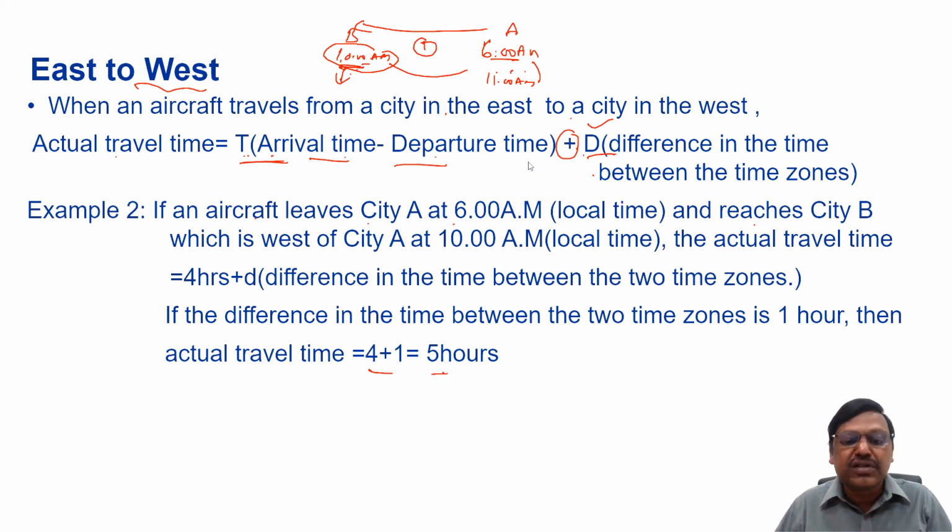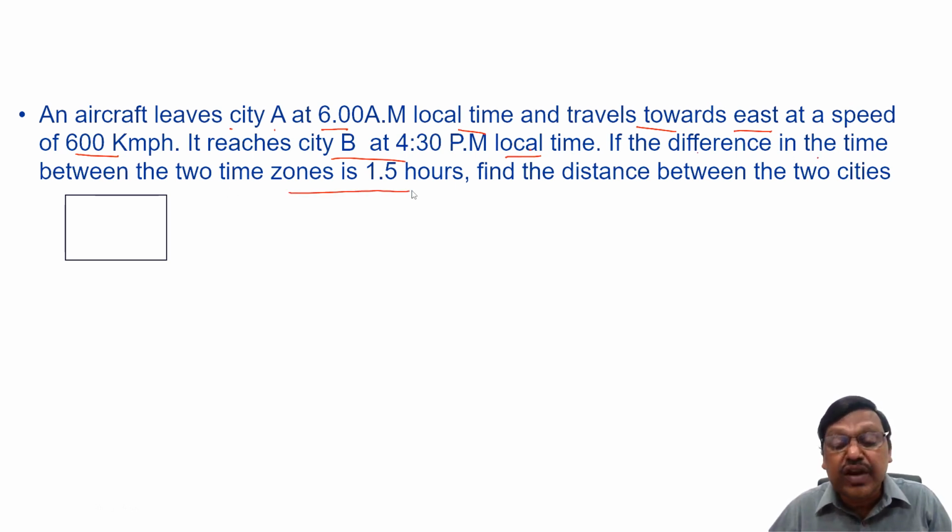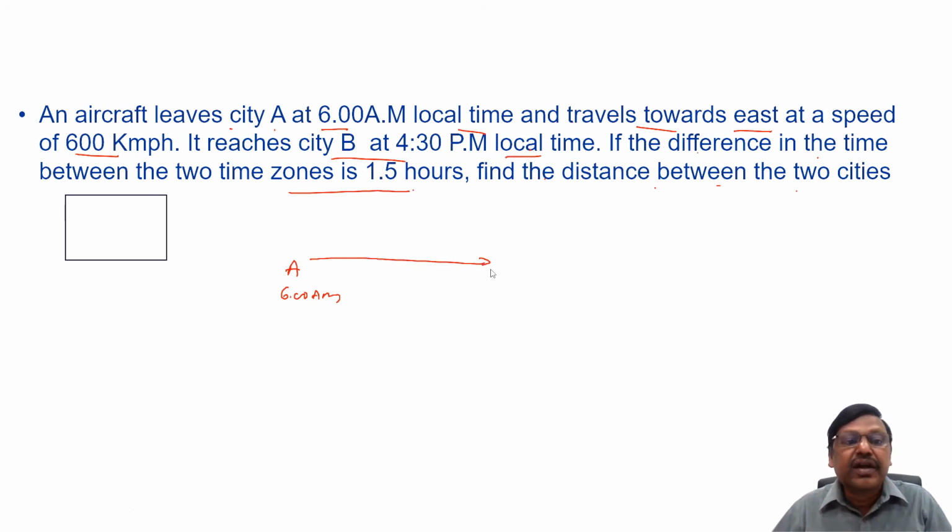Let's try a question based on this concept. An aircraft leaves city A at 6 a.m. local time and travels towards east at a speed of 600 km per hour. It reaches city B at 4:30 p.m. local time. If the difference in the time between the two time zones is 1.5 hours, find the distance between the two cities. See, it leaves city A at 6 a.m. and it travels towards east, at a speed of 600 kilometers per hour, and reaches city B at 4:30 p.m. its local time.